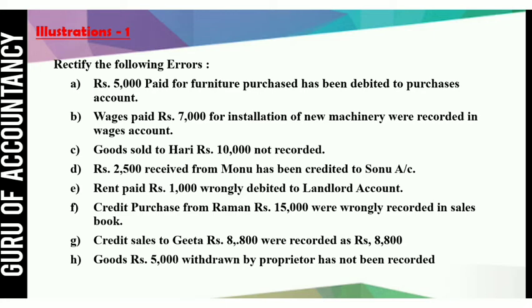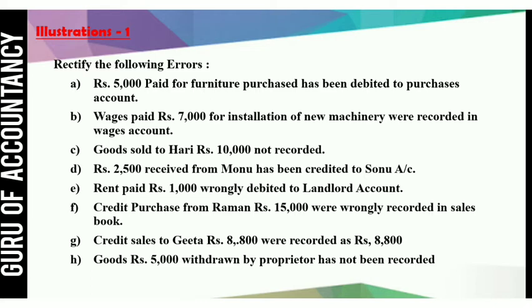Sixth, credit purchase from Raman rupees 15,000 were wrongly recorded in sales book. This is a nice transaction. First, what is the correct entry? Credit purchase from Raman rupees 15,000. So entry would be purchase account debit to Raman. This is the correct entry.